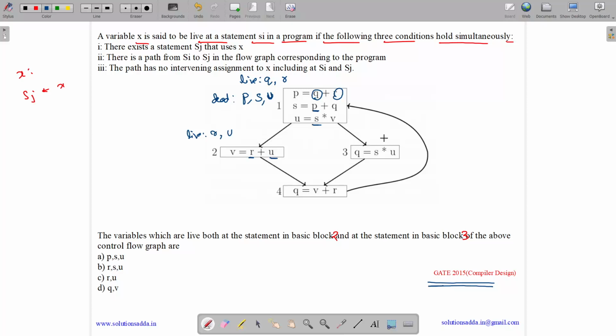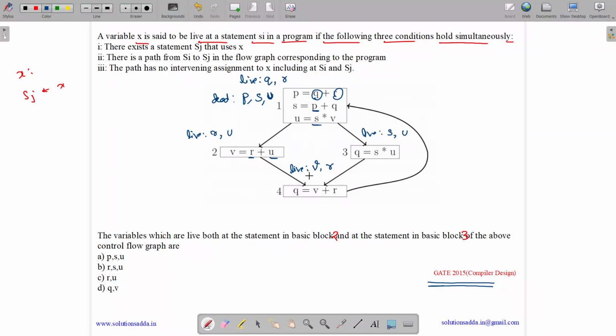Same is the case for block 3. Here variables s and u are live at the entry point of block 3. Now talking about block 4, at the entry point of block 4, v and r are live as they are being used. So live variables are v and r.